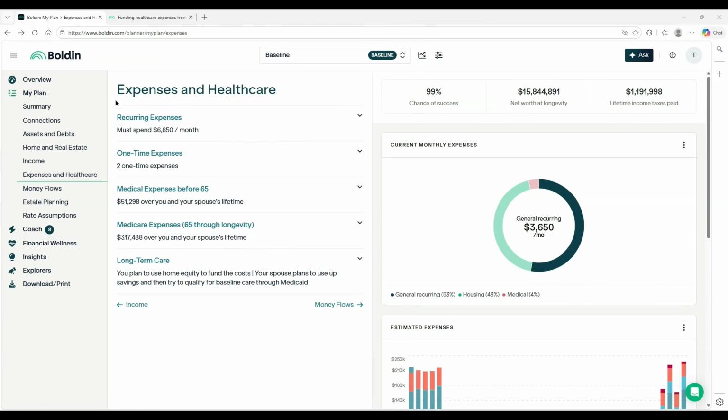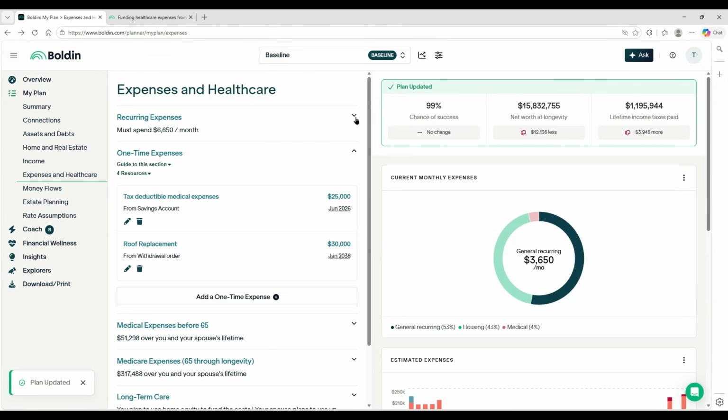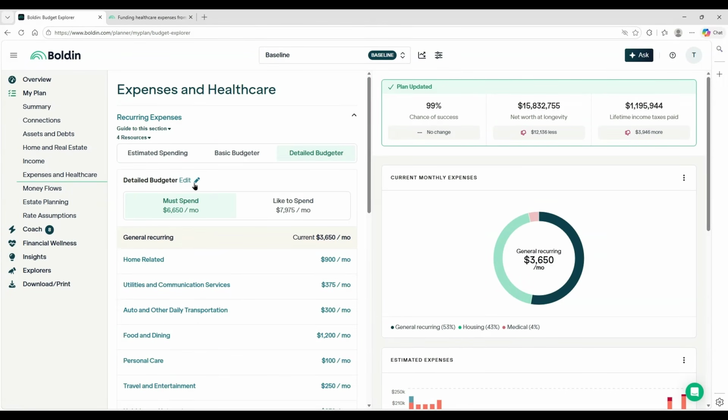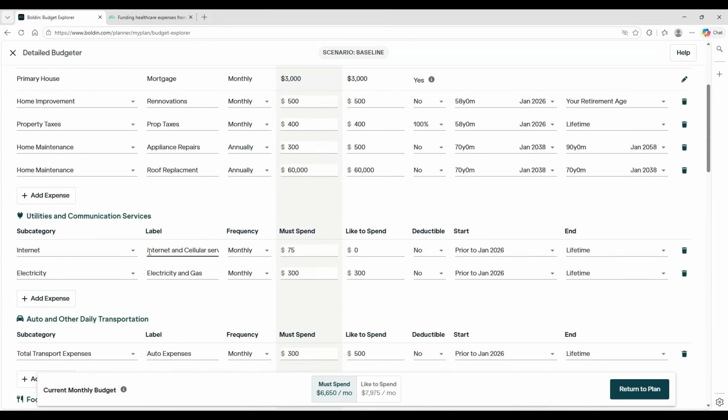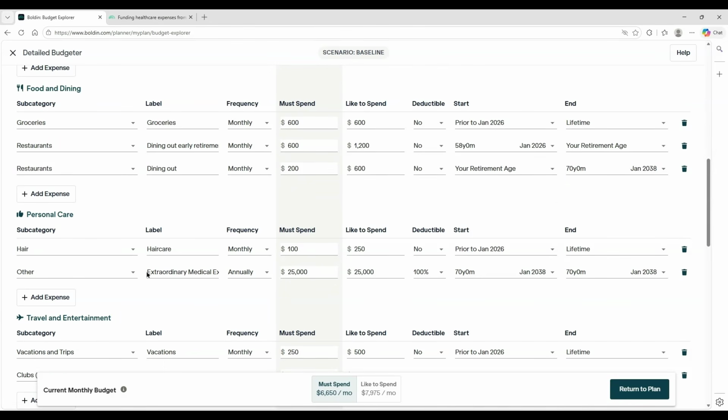So here we are again in expenses and healthcare, and I'm going to model the $25,000 expense. You can model that using the detailed budgeter. Click that edit tool and find a correct category. I've selected personal care, and again, just add another item, extraordinary medical expenses, annually $25,000, and it's 100% tax deductible. And then the start and stop is the same month and year. And then what Boldin will do is tally up all of your tax deductible expenses and compare it against the standard deduction, and whichever is higher will be the one that's applied.